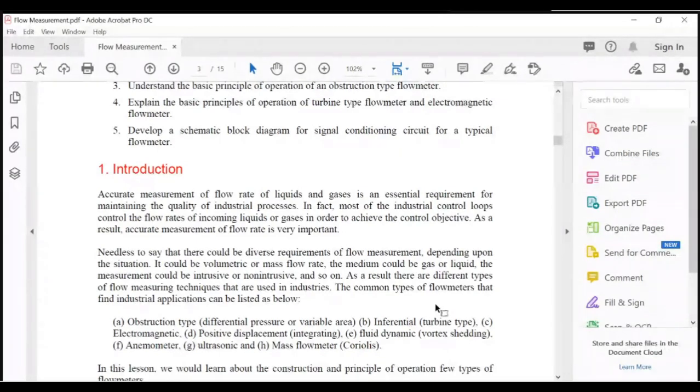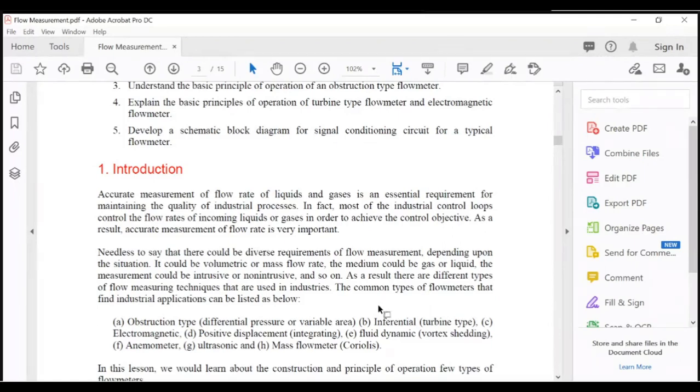So without the measurement of the quantity at certain points, it is difficult to get the target. So how does it deal? It starts with the introduction.